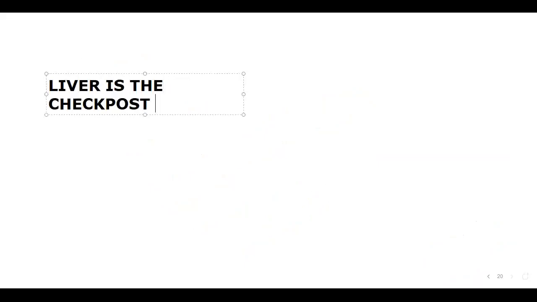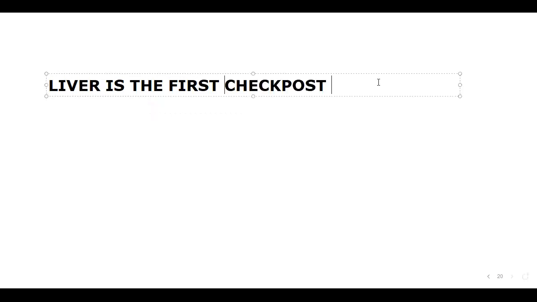Next, we need a little more information. The liver is the first check post for whatever toxic materials enter our body.